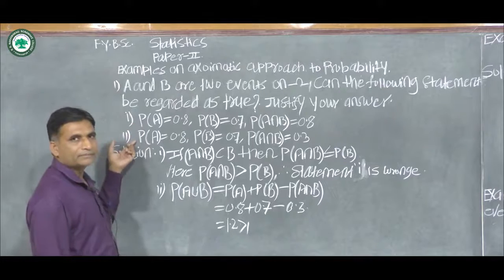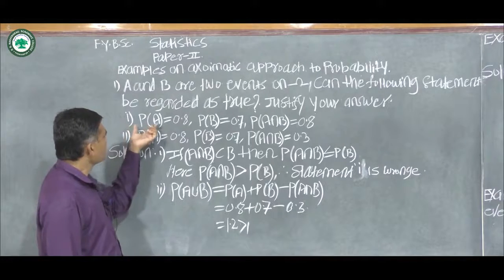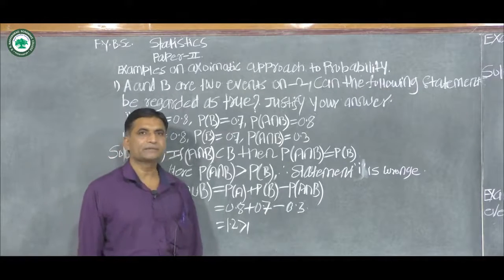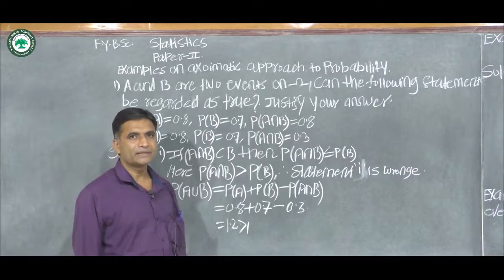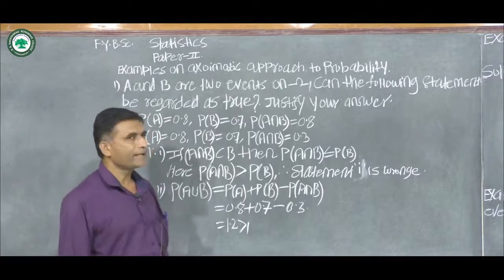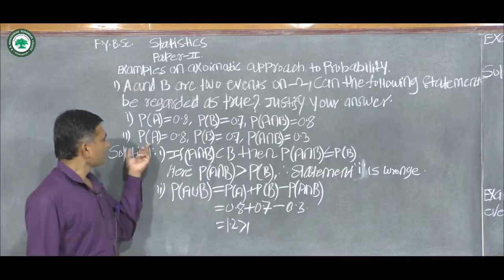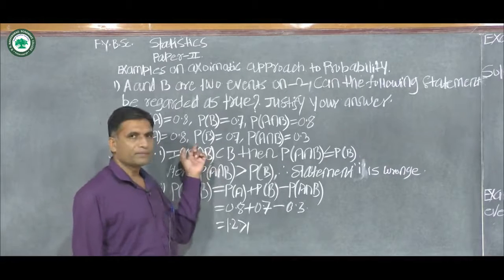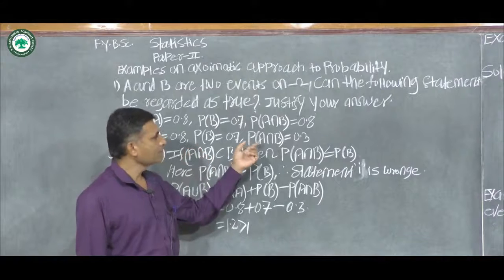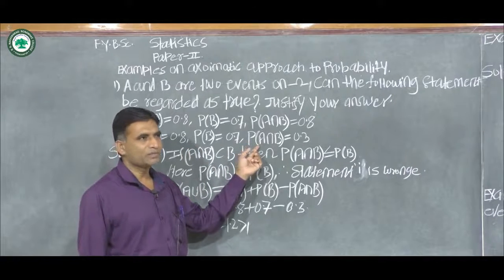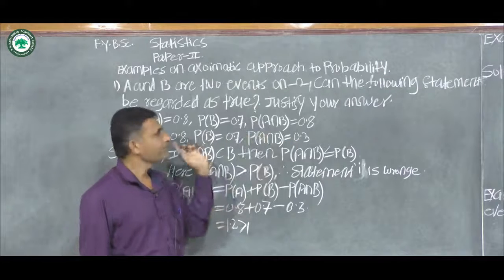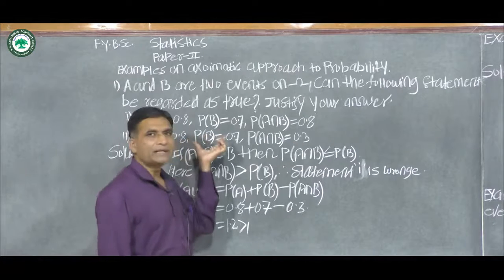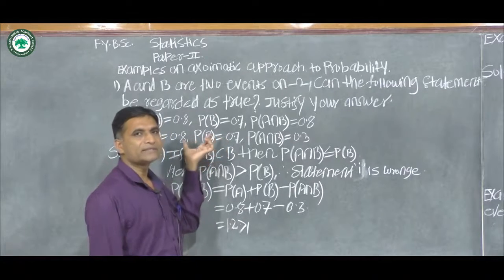Here two statements are given. In statement 1, probability of A is equal to 0.8, probability of B is equal to 0.7 and probability of A intersection B is equal to 0.8. Statement 2 is probability of A equal to 0.8, probability of B is equal to 0.7 and probability of A intersection B is equal to 0.3.